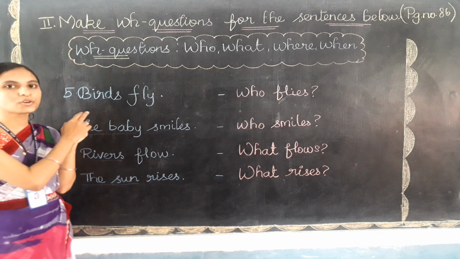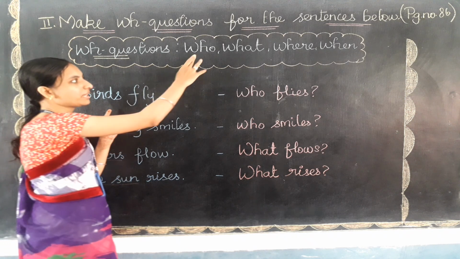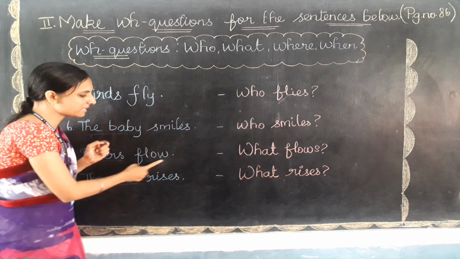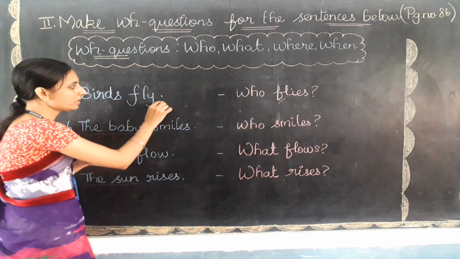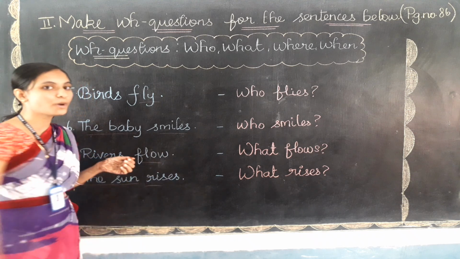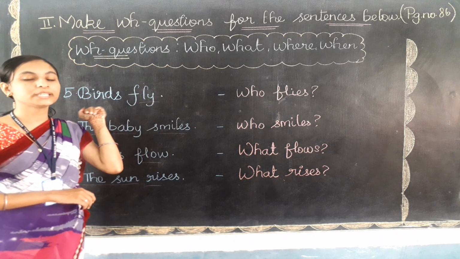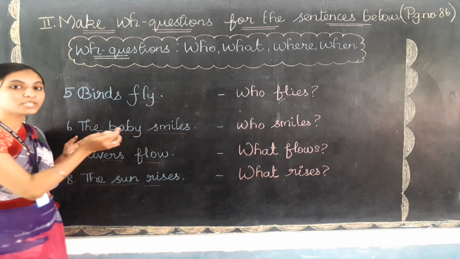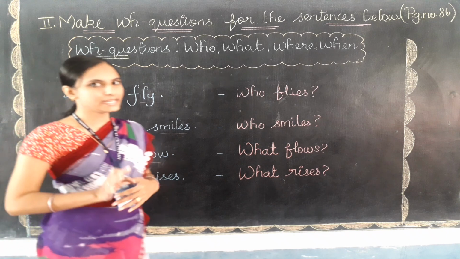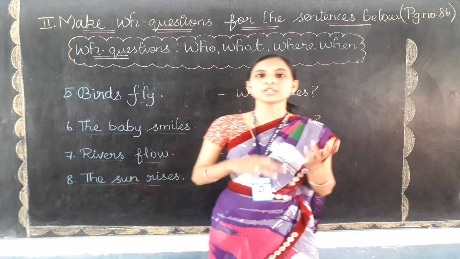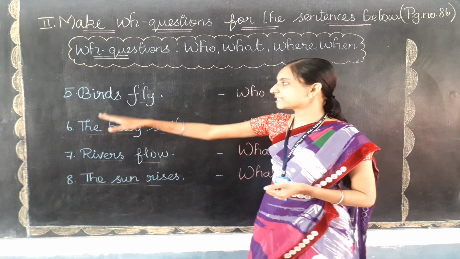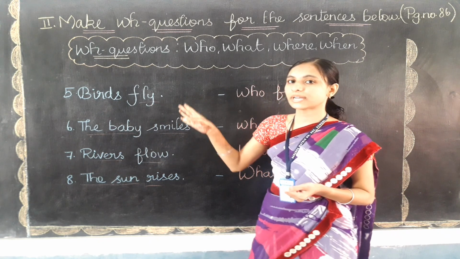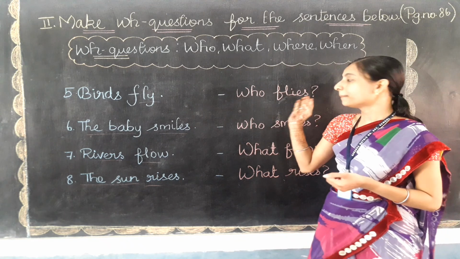So here in the first question the subject is "birds". So we can say "who flies". We need to use the simple present form for these verbs. For all these verbs we need to use the simple present form with the help of the WH question word, that is "who flies", "who smiles", because the answer should be the subject only. Clear, children? So in the previous video also we have done the same method only. For the subject only we are going to create the question with the help of these verbs, and these verbs should be written in the present form only.